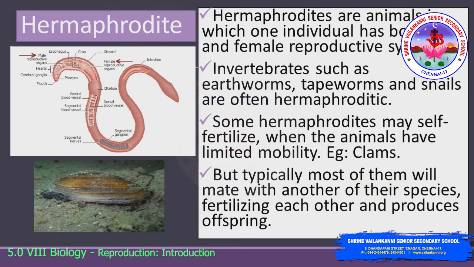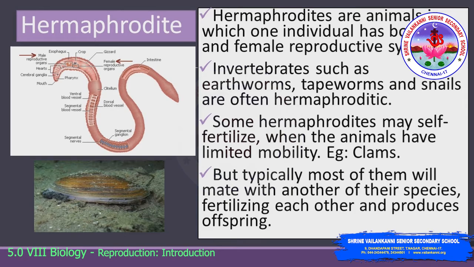In a large number of animals, there are two types of individuals, a male and a female. The male produces sperm and the female produces egg cells. In such organisms, the male and female are required for the process of fertilization. Whereas some organisms, which are called hermaphrodites, have both the male and female reproductive structures in a single individual.